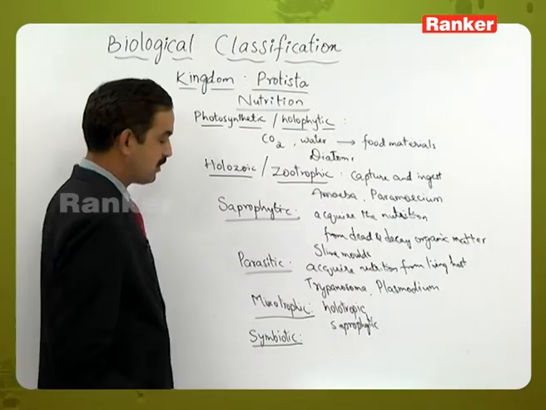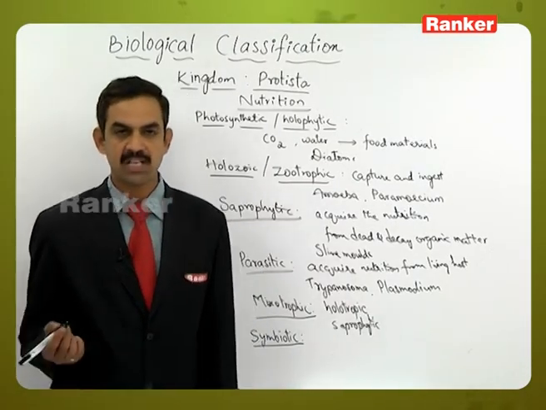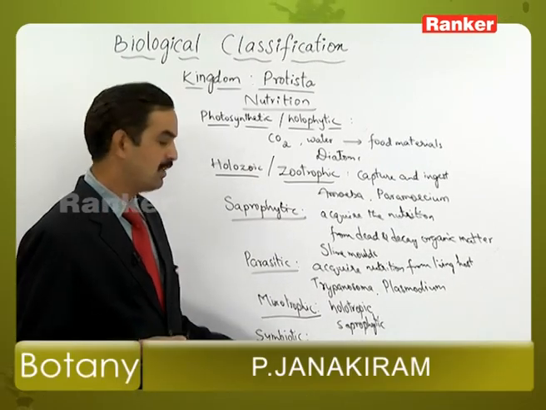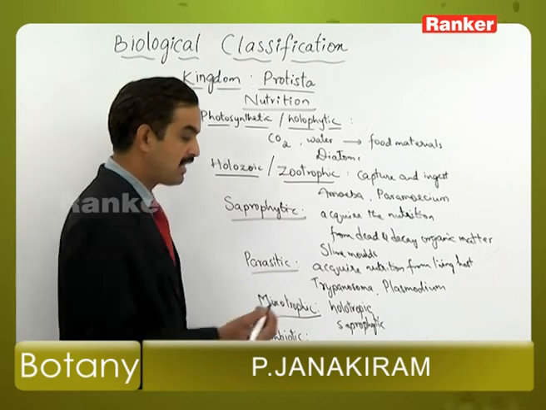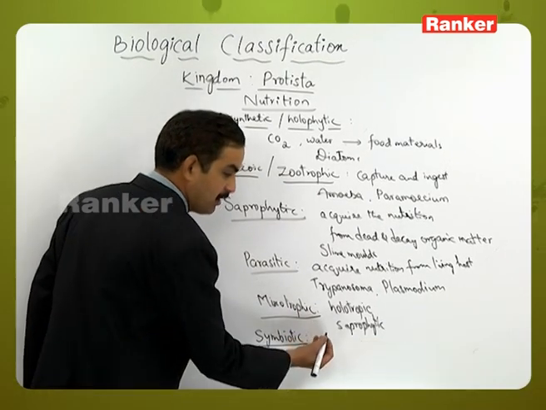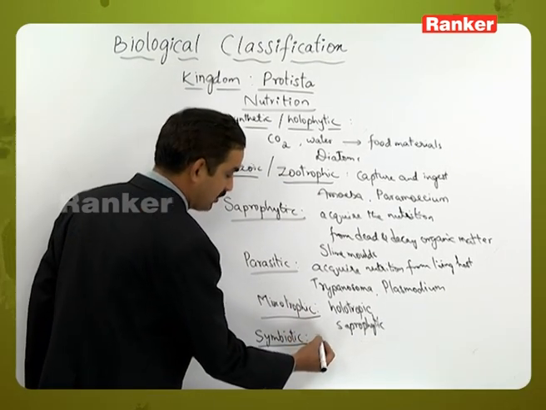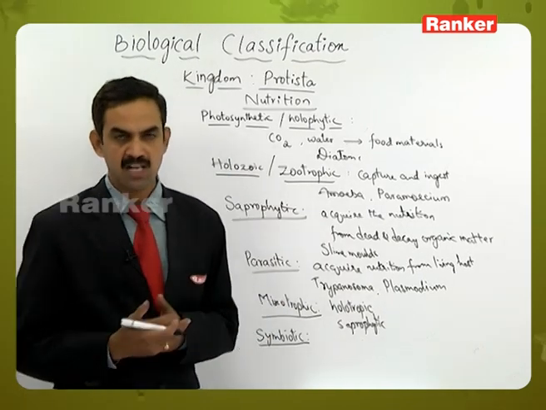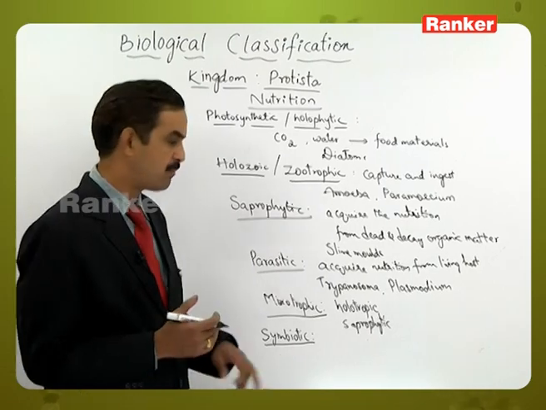So here the two different organisms are associated with each other, and that mutual beneficial association is called a symbiotic association, and in this process both of them are benefited. So this is a way how these two organisms which have been associated with each other get benefited by this one.